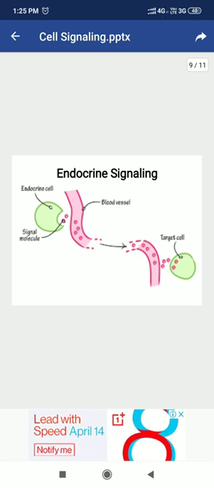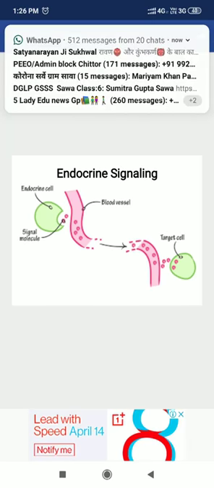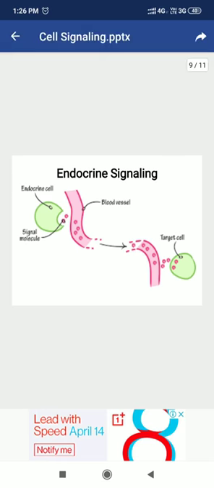The ligand molecule reaches it by means of the circulatory system in case of animals, because it is the fastest way of communication. So, a signal producing cell, popularly known as an endocrine cell, releases that ligand molecule, and in this case the ligand molecule is actually acting as a hormone. The hormone, by means of blood vessels, reaches the target cell, where it binds to the cell surface receptor and generates its signal. This is endocrine signaling.